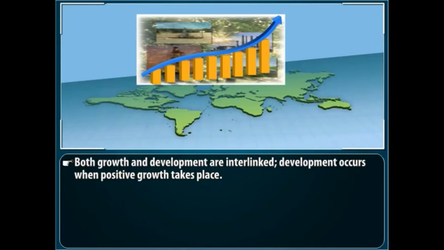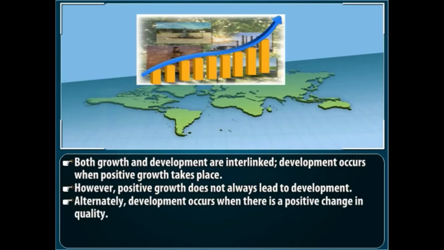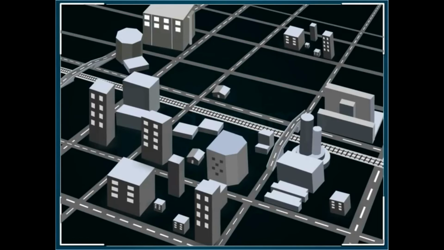Both growth and development are interlinked. Development occurs when positive growth takes place. However, positive growth does not always lead to development. Alternately, development occurs when there is a positive change in quality. Thus, we can say that though growth and development affect each other, they are not independent of each other. Here is an example to explain the concept better.